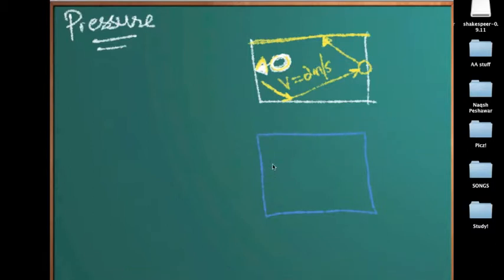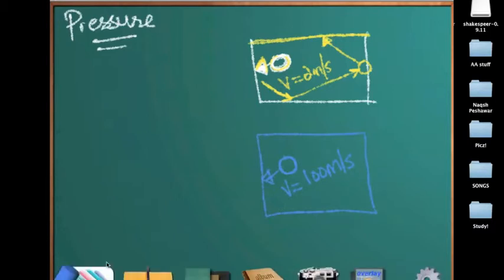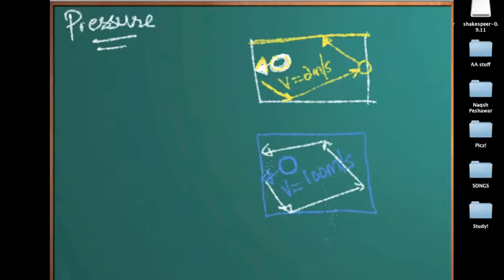This is a fixed container again, and this is the particle here. But this time the velocity of the particle is, let's say, 100 meters per second. What happens now? This particle moves quickly here, then here, then here, then here. It's total random motion, but it's colliding with the wall as much as this particle could.